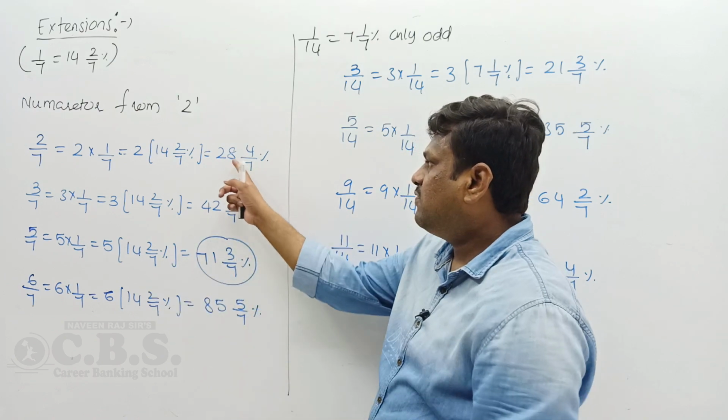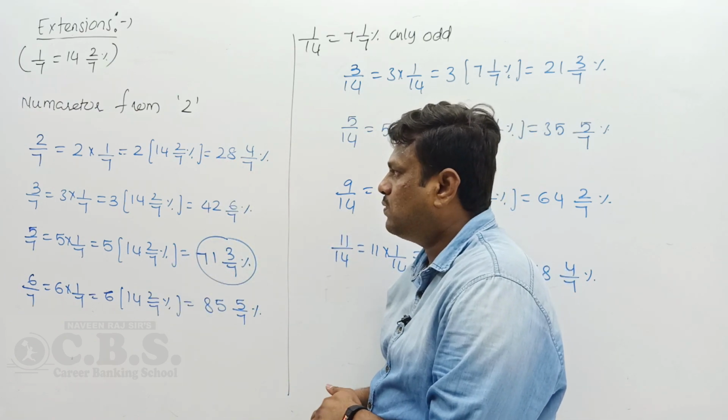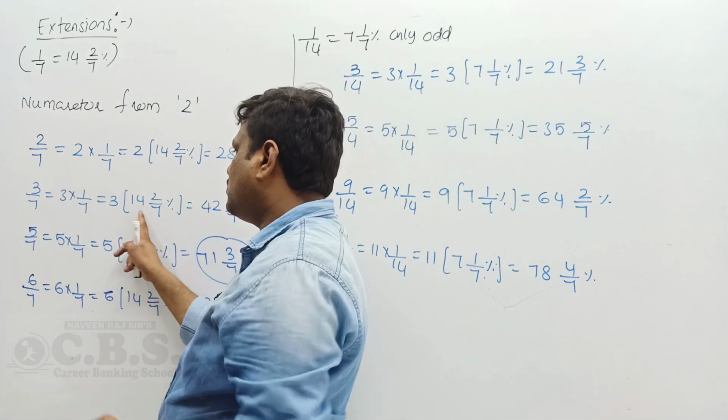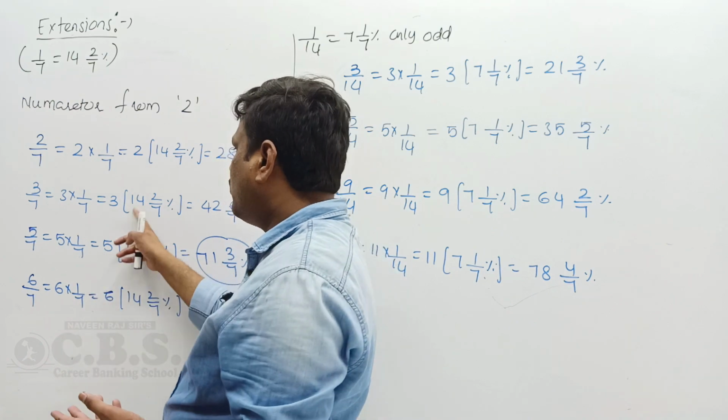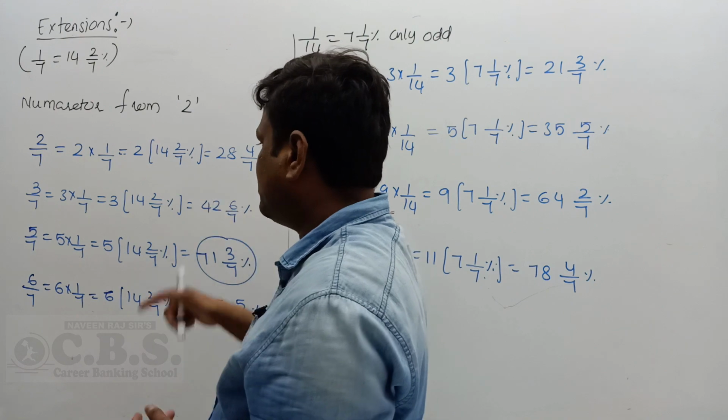So how many times of this multiple? 2 times. So 2 times 1 by 7 is 2 by 7 value. 3 by 7 is 3 into 1 by 7, so 1 by 7 value 14 2 by 7. 3 14s are 42 and 3 2s are 6. So 42 6 by 7 percentage.